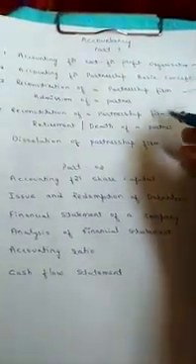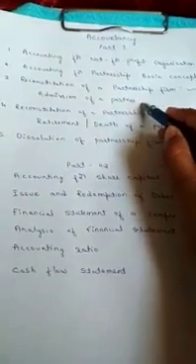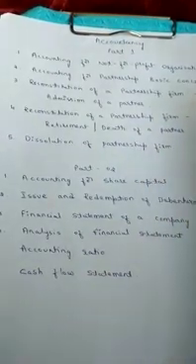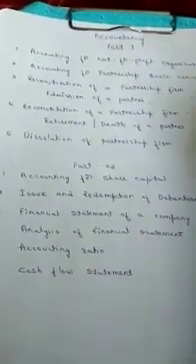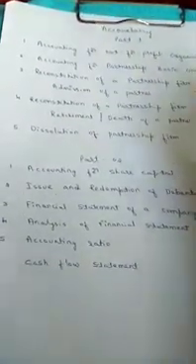In this chapter, we discuss calculation of new profit sharing ratio, sacrifice ratio, preparation of revaluation account, partners capital account, and the balance sheet.